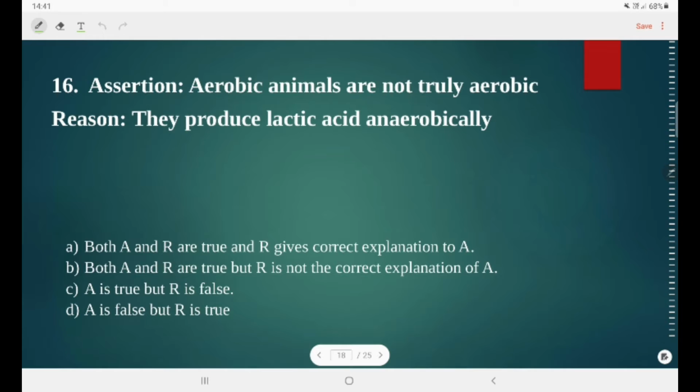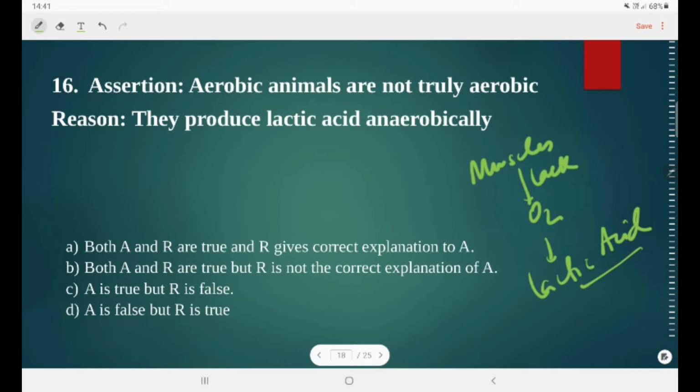Continuing from the previous topic, question number 16. The assertion says that aerobic animals are not truly aerobic. Is it a correct statement? The reason states that they produce lactic acid anaerobically. As you know, in muscles the lack of oxygen generates lactic acid, which leads to cramping, and that is why it is said that they produce lactic acid anaerobically.